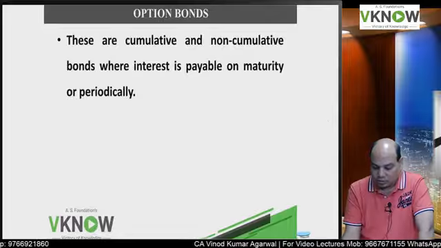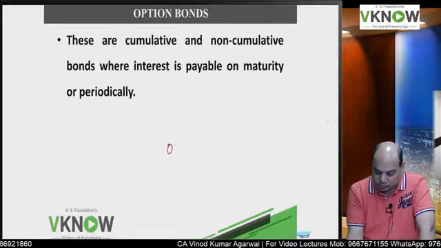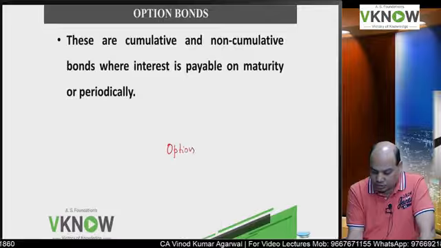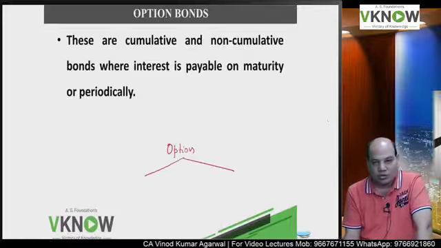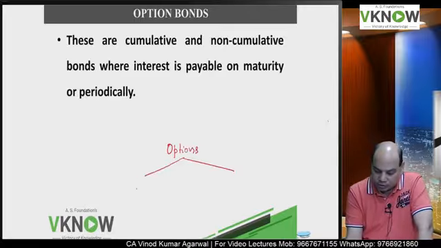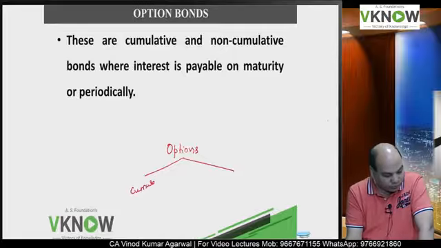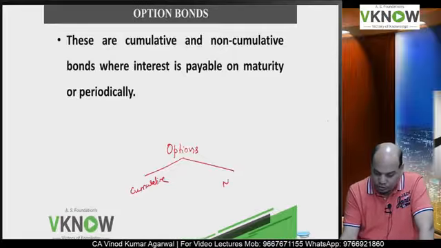What is the option bond? Option bond means you are given two options. You are given two options. That is the option bond. One is called cumulative option and one is non-cumulative option.